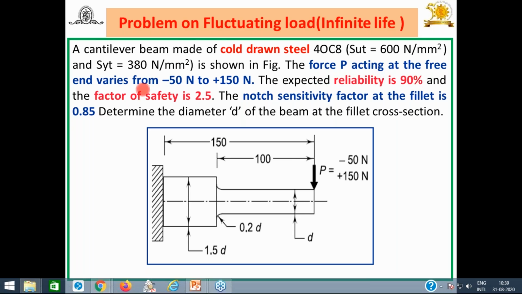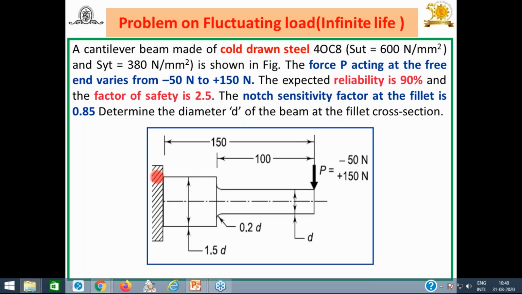The force P acting at the free end varies from minus 50 Newton to plus 150 Newton. Expected reliability is 90% and factor of safety is 2.5. The notch sensitivity factor at the fillet is 0.85. Determine the diameter D. Look at the diagram of the beam at the fillet cross section. Fillet means this cross section. I will give you 2 minutes to write down this problem statement and draw this diagram.